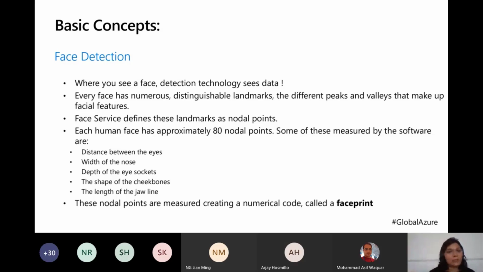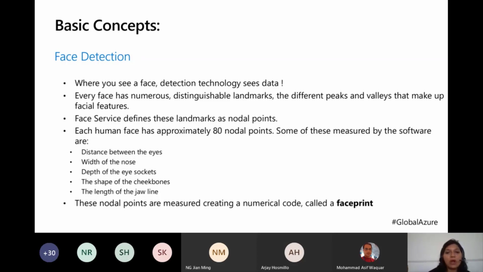So first, when I see an unknown face for the first time, the first thing that happens is face detection. This is exactly what happens in machine learning terms as well. When you see a face, I see maybe a person, age, height. All this is just translated into data. What I see, technology sees as data. So our face, for face detection, is categorized into distinguished features, like the depressions on my face, the peaks, the valleys, the elevation of the nose, all those things. And as you have a unique fingerprint, all these facial features, what we call nodal points, become our face blueprint.